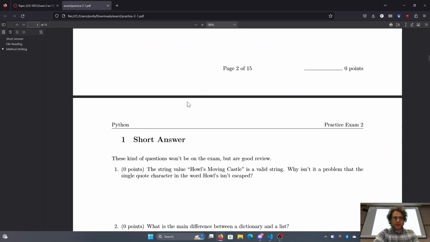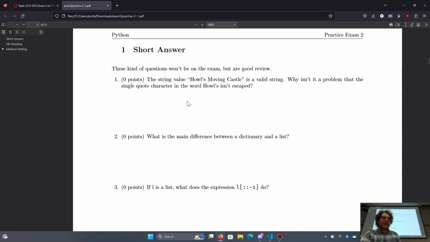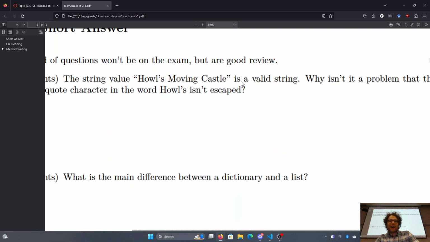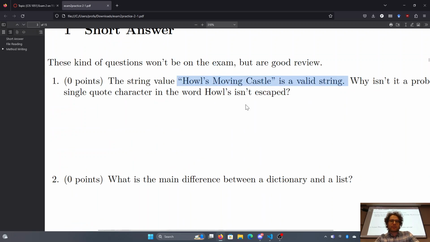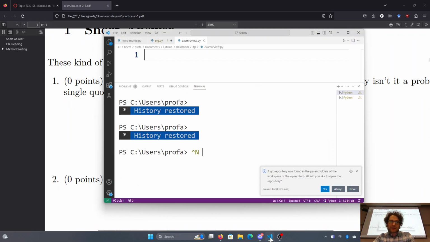First off, I nulled out these questions as kind of extra practice. They won't be on the exam, but they're very good questions to know. So the string value "Hal's moving castle" is a valid string, right? Why isn't it a problem that the single quote character in the word Hal's isn't escaped? Because in most programming languages, doing something like that's actually kind of an issue.